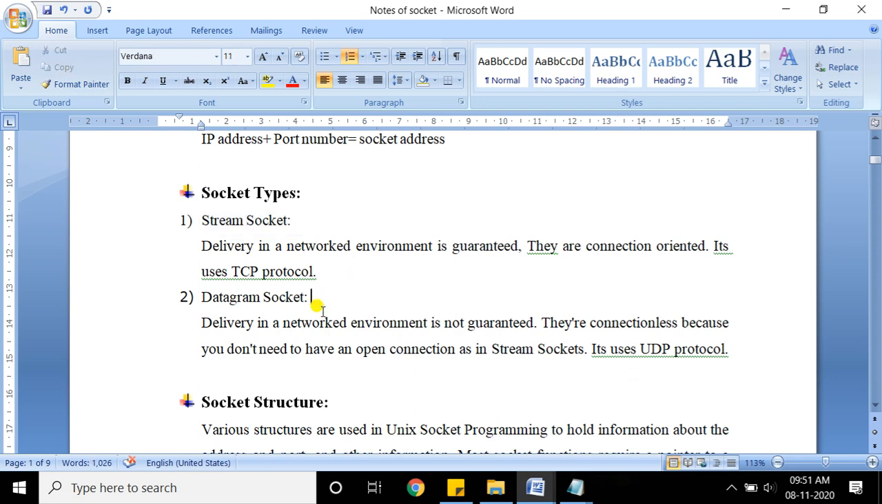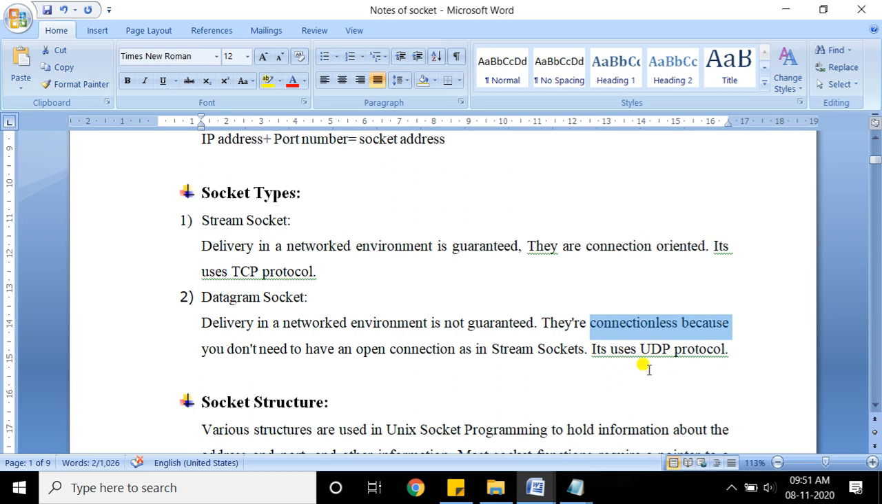There is another type of socket called the datagram socket. Obviously, all of you know the word datagram. It is connectionless, so it deals with the UDP protocol. Whenever we use the UDP protocol, it allows sending data in the form of datagrams, where no connection is established. It is a connectionless protocol. There is no connection established between sender and receiver, but we can transfer the data in the form of datagrams.